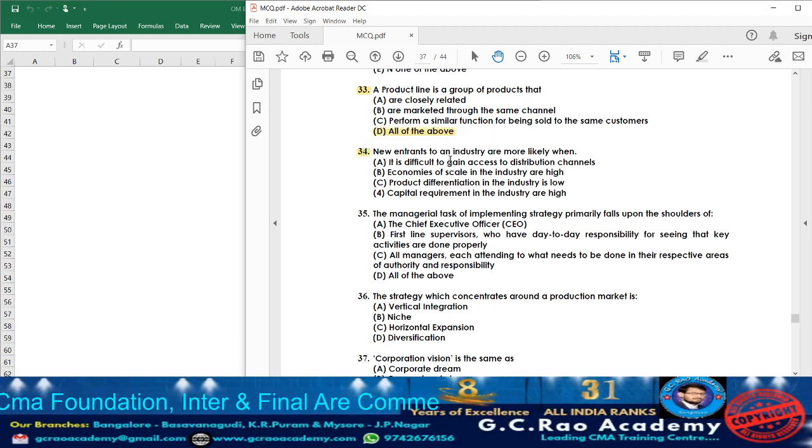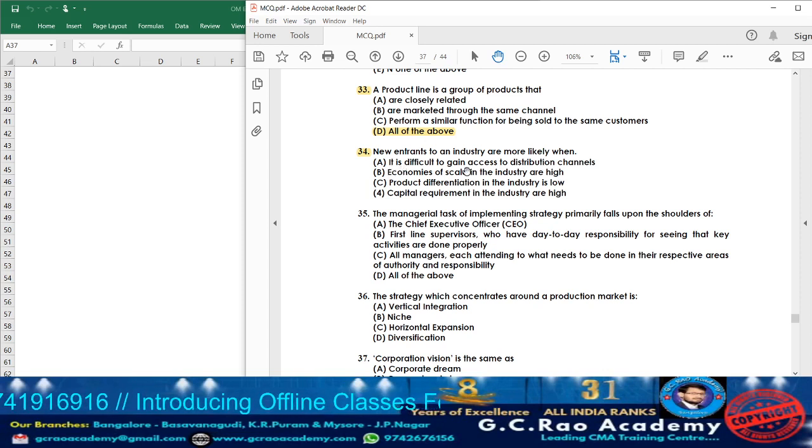What are they telling? New entrants to an industry are more likely when. Usually, if a particular industry is unable to have product differentiation, if it is too low, they are going to make new entrants come into the industry.